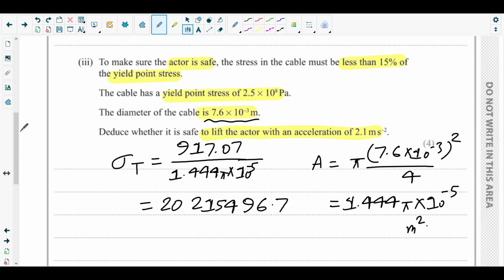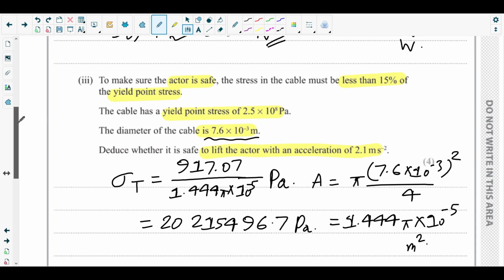Okay, that much stress. Oh, stress, it's not strain. I told it has no units. No, it has a unit, Pascal. Okay, that much Pascal. So we got the acting stress, the effective stress.